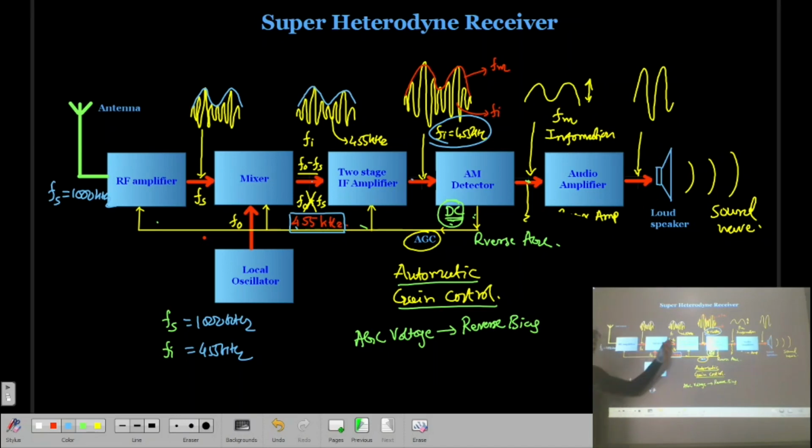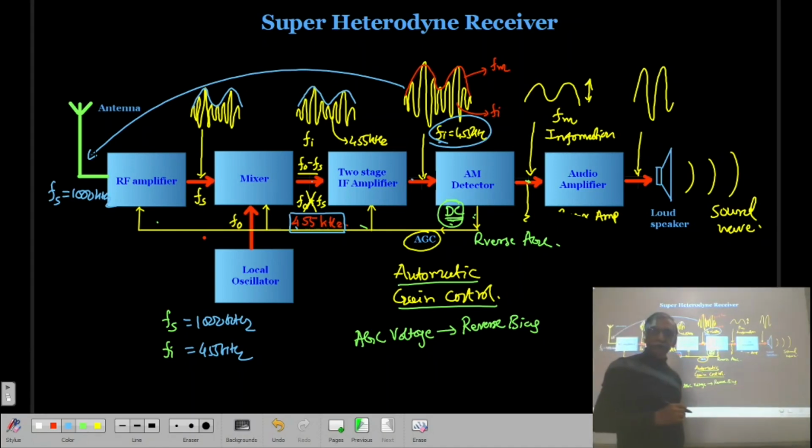So the frequency goes on changing, and that intermediate frequency will be very strong. So if there is some kind of radiation, and it tries to enter into the radio through the antenna, if the radiation is powerful, it is picked up by the antenna, but the tank circuit at the input is tuned for what?